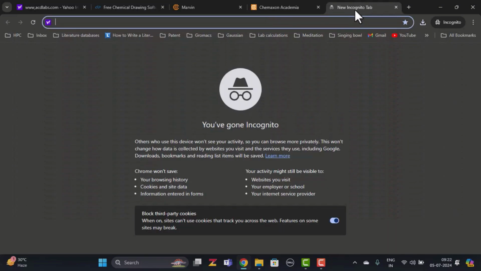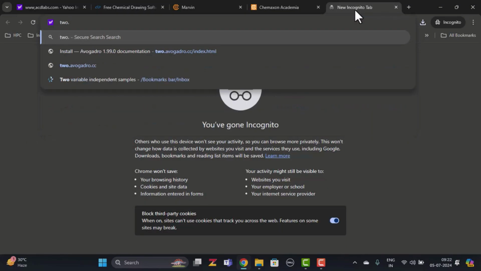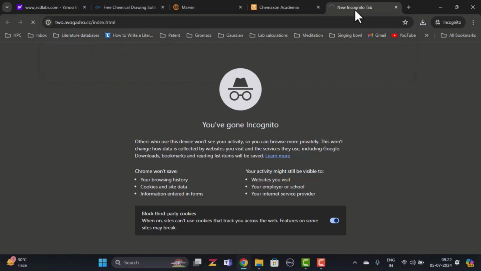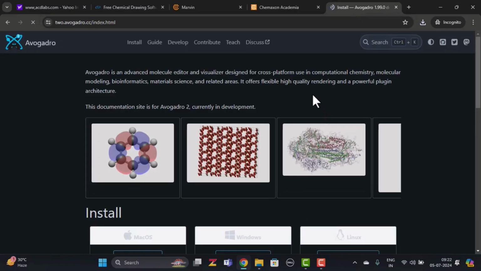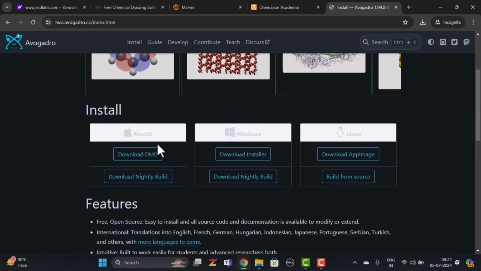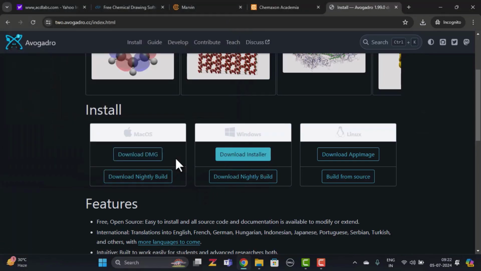Next we'll see how to download Avogadro. For downloading Avogadro, you can go to avogadro.cc or 2.avogadro.cc. 2.avogadro.cc is the latest version of Avogadro. On the home page, you can see the install files for various operating systems. Just click on the one corresponding to Windows and save the file. And this is how to download Avogadro.